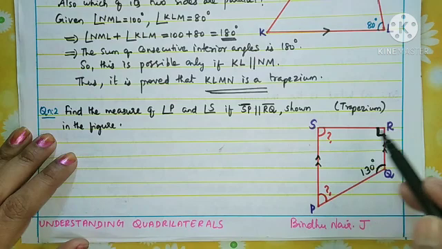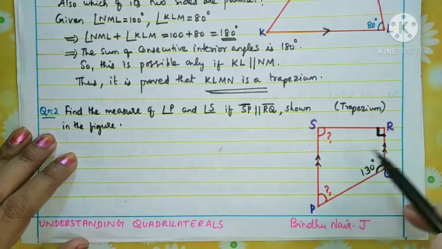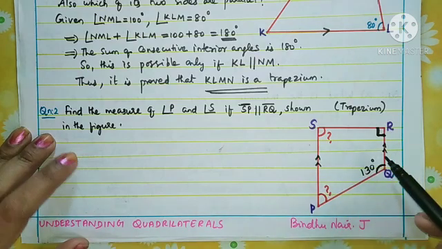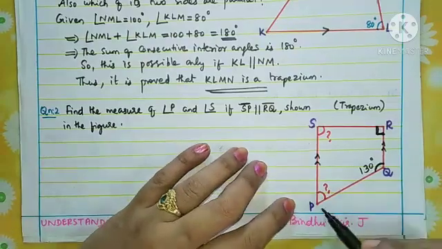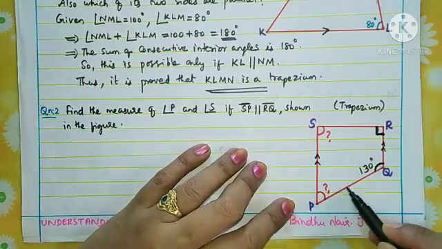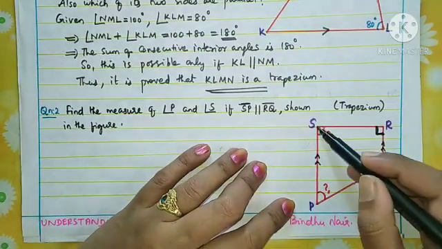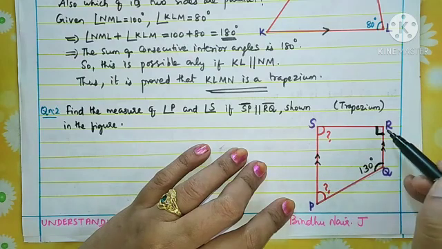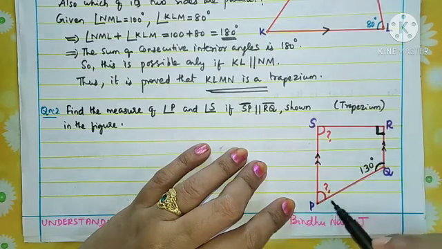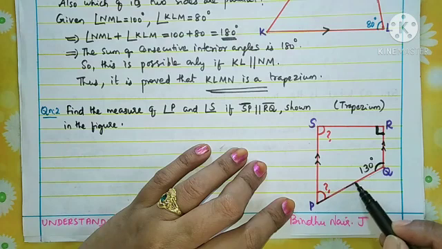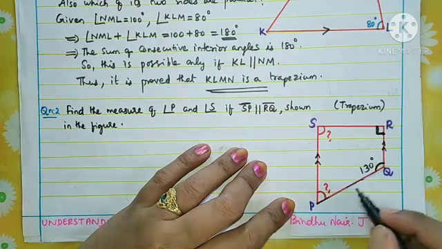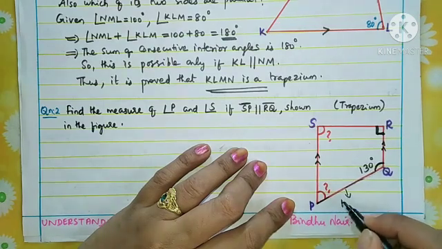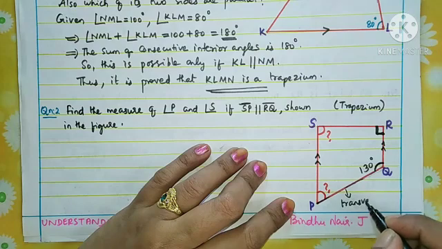Yes, because this is a trapezium and these are parallel sides. What is this line PQ? For these parallel lines SP and RQ, this in-between side stands like a transversal.